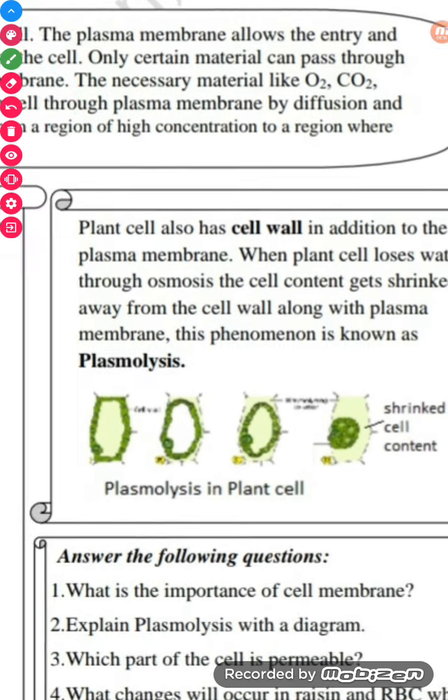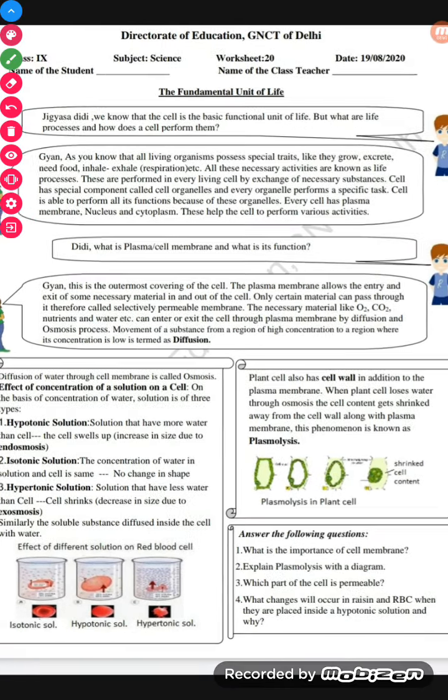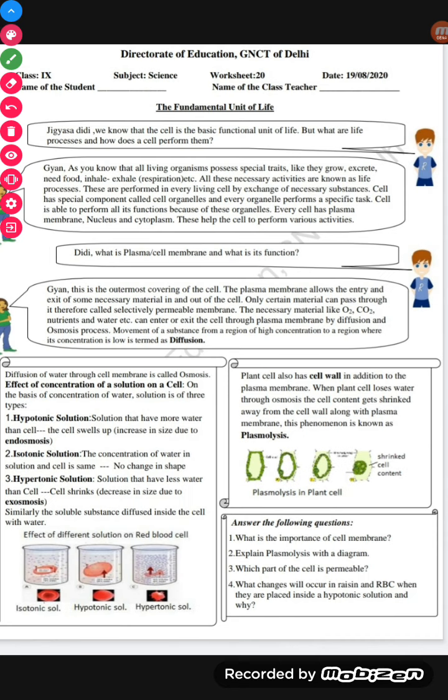So now we will do the practice exercise. We have the first question: what is the importance of the cell membrane? Here is your answer. The plasma membrane is the outermost covering of the cell. It allows only a few substances or necessary material to move in or out. So it is very important, and that is why it is called a selectively permeable membrane.